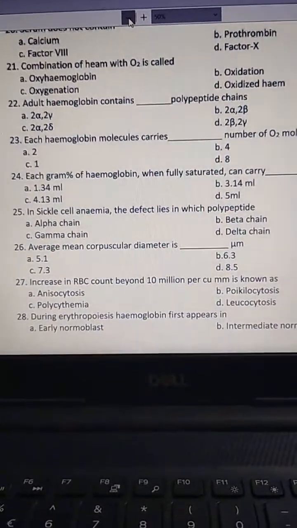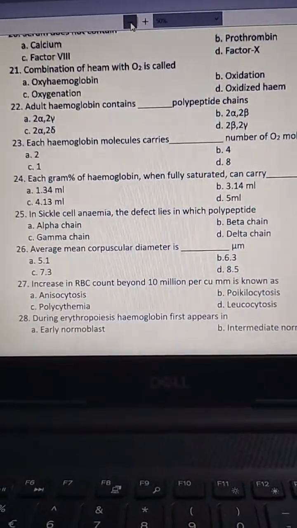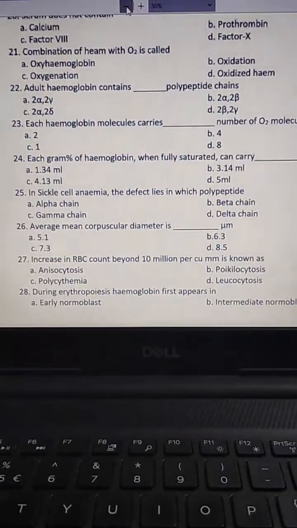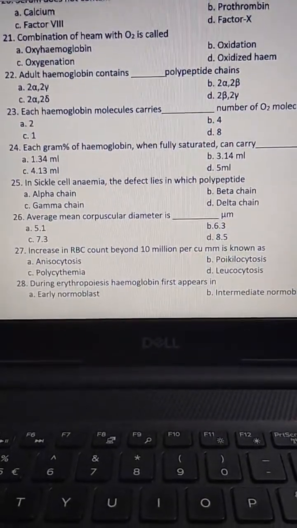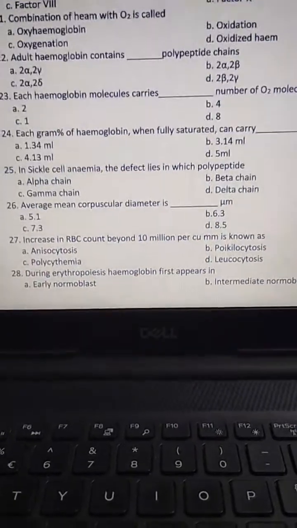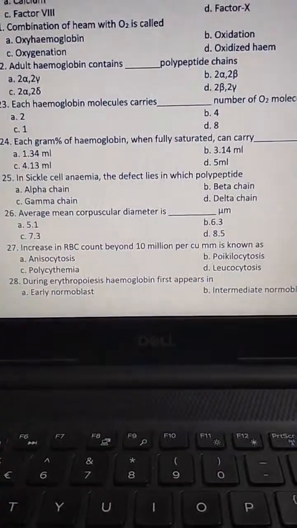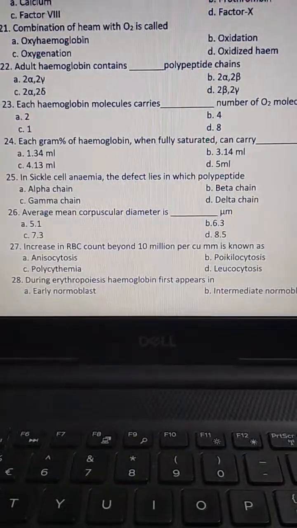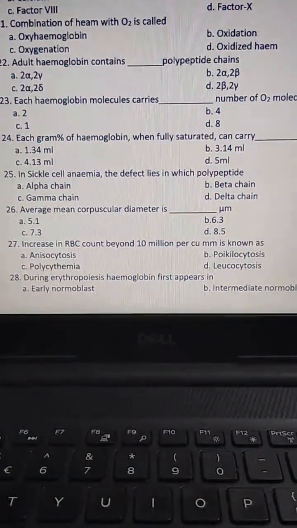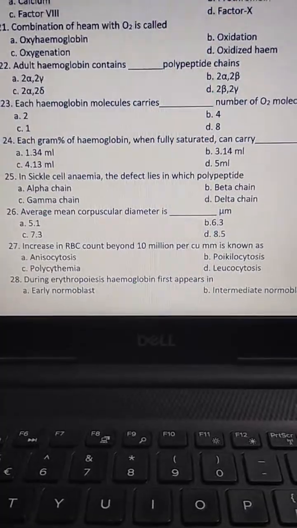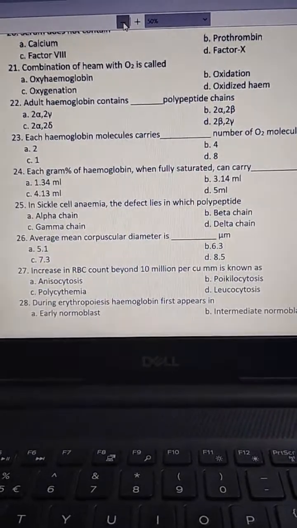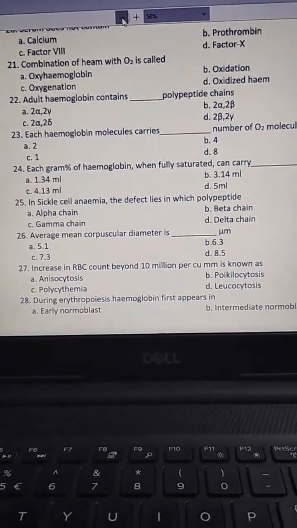The next one, in sickle cell anemia, the defect lies in which polypeptide? Alpha chain, beta chain, gamma chain, delta chain. The answer is B, beta chain.